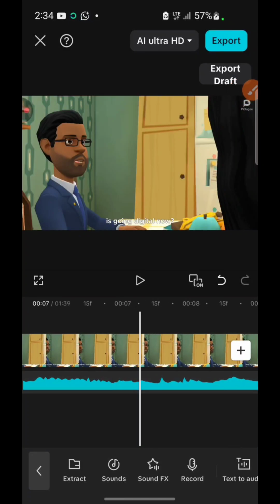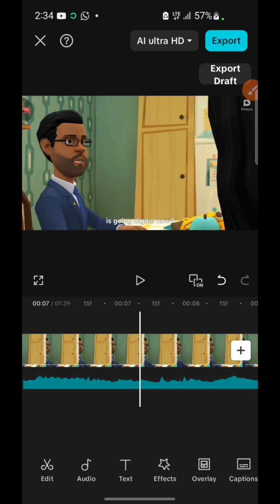All right, so now I'm going to be showing you how you can cover the watermark on CapCut. Now for those who don't know what a watermark is, let me give a brief explanation. It is more like a logo of a particular company or a brand that is used to clearly identify them.